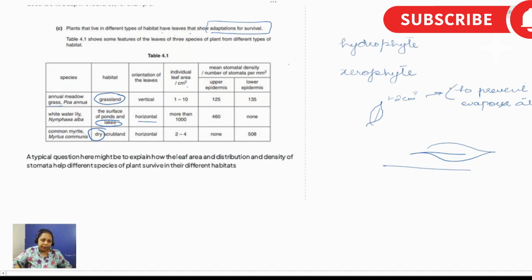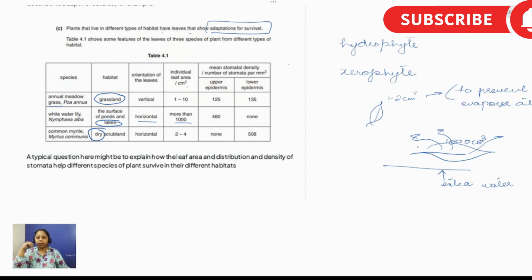Simple. Okay, now we have a water plant. It has an area of 1,000 square centimeter. So the water can easily evaporate because the water is fully available. There is extra water, we can say. It doesn't need that much water, so it needs to get rid of water. It needs to get rid of water because it's present in the water. Water is available all the time. There is no deficiency of water, so it needs to get rid of water. That's why the area of the leaf is more.